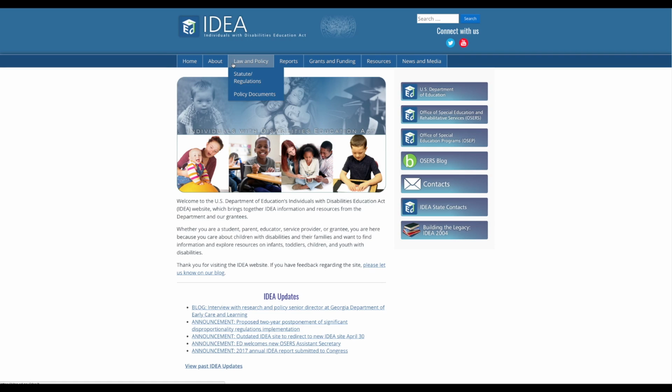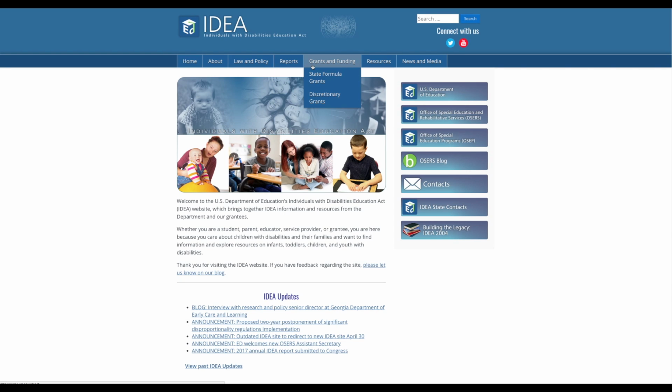The Reports tab contains data collections and submissions, including the annual report to Congress on IDEA and state data collections, also known as 618 data. State performance plans and annual performance reports that evaluate states' efforts to implement the requirements and purposes of the IDEA and describe how the states will improve IDEA implementation. And state monitoring and support efforts, including results-driven accountability and fiscal and financial related topics.